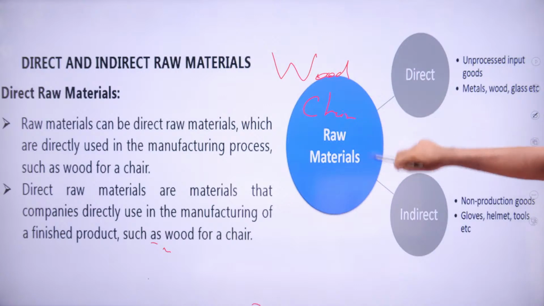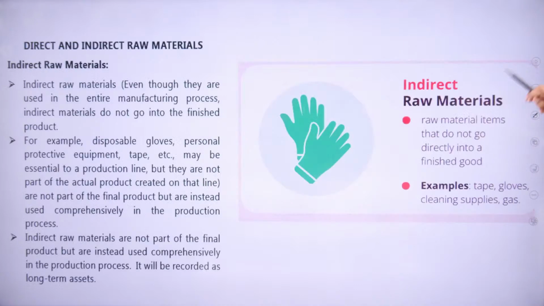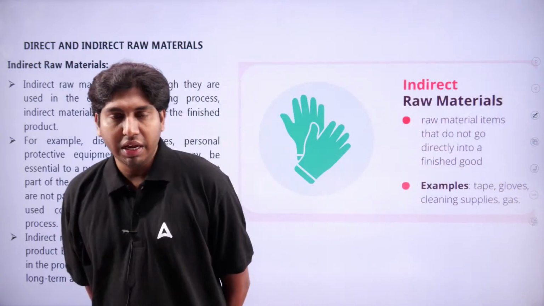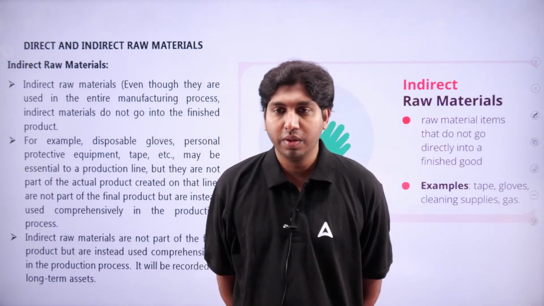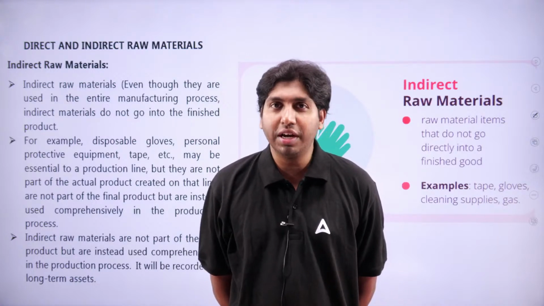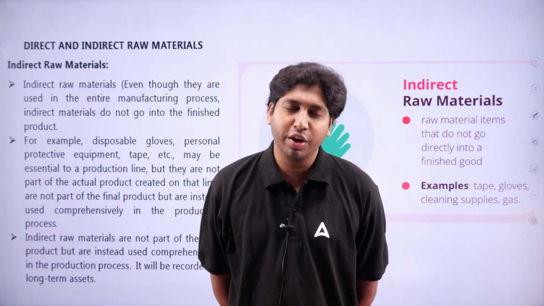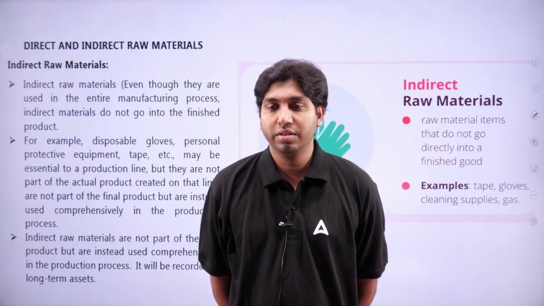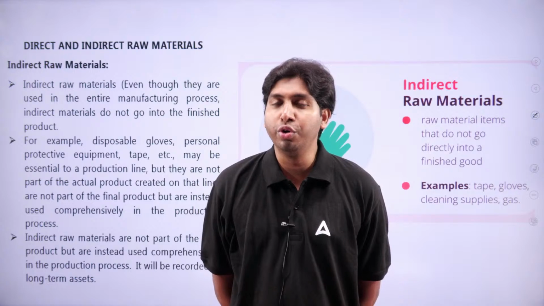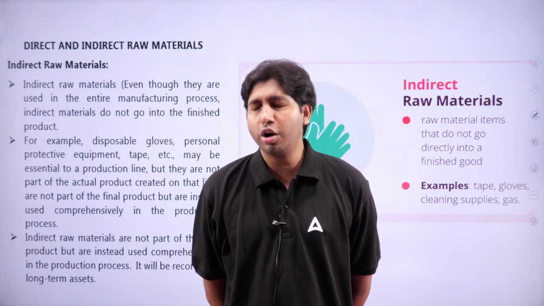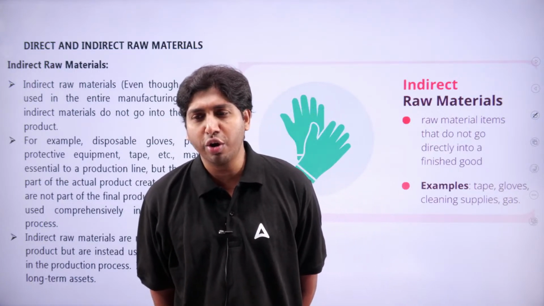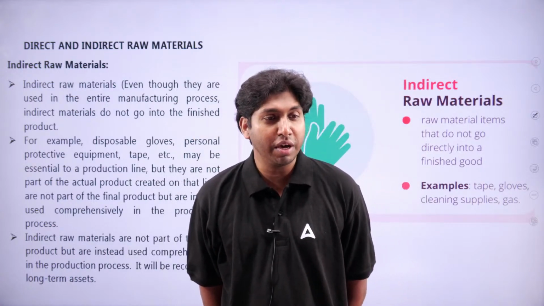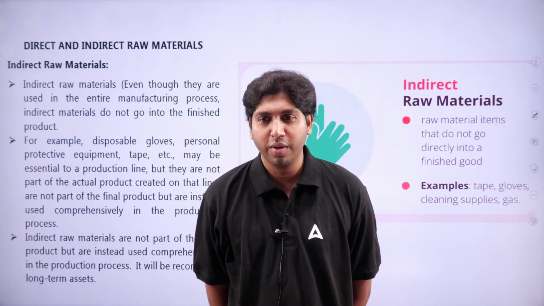So this raw material can be of two types. Then there is another, indirect raw material. Indirect means what? They are used in the manufacturing process, they are used in the production process, but indirectly. They do not go into the finished product, they do not make up the finished product.